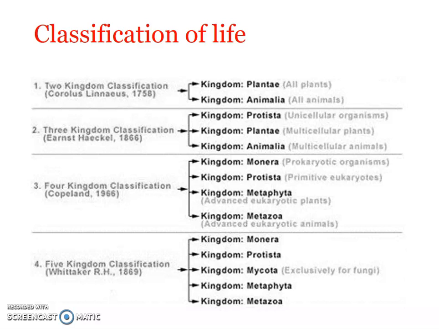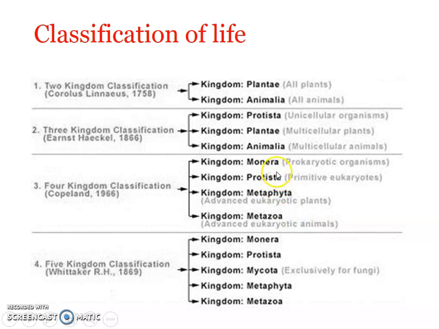So a new classification system had to be introduced, and it was done by Herbert Copeland under the 4 kingdom classification. Copeland assigned a separate kingdom for the prokaryotic bacteria and cyanobacteria. The 4 kingdoms were kingdom Monera, kingdom Protista, kingdom Plantae and kingdom Animalia. Plantae was referred to as Metaphyta, and Animalia as Metazoa. Phyta refers to plants and Zoa refers to animals.